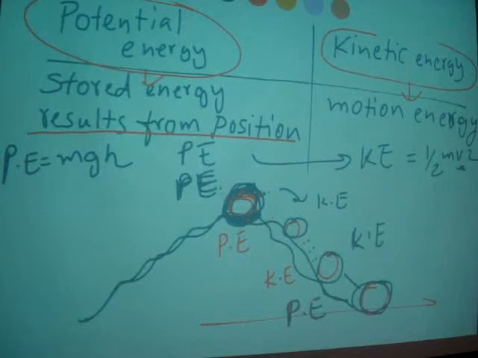Now you can see kinetic energy equals 1/2 mv squared, where v is velocity, and potential energy PE equals mgh, where h stands for height. So that's how you can differentiate between potential energy and kinetic energy.